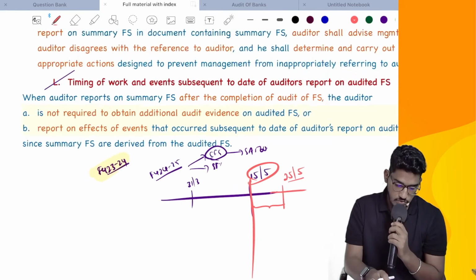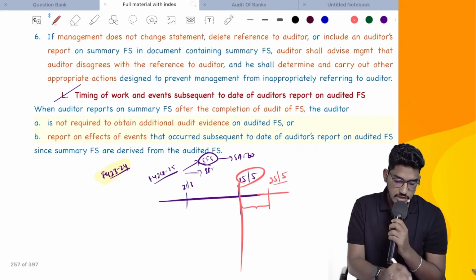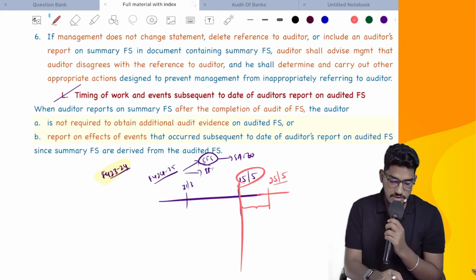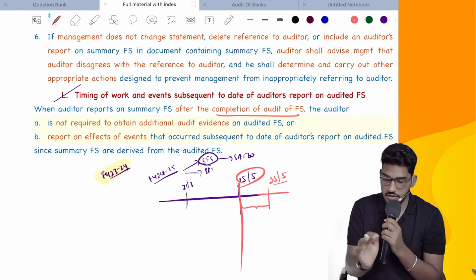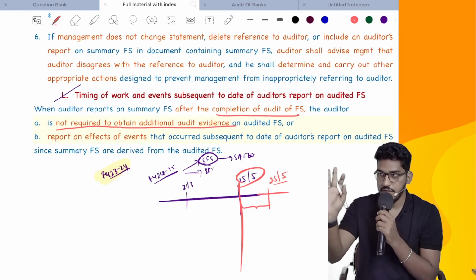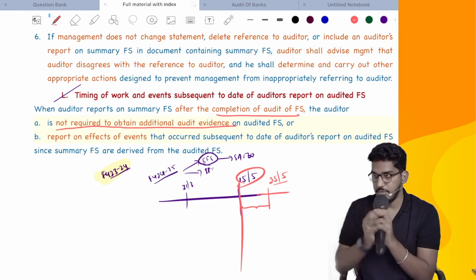Understood? So that is what this paragraph says. When the auditor reports on summary financial statements after the completion of the audit of financial statements, the auditor is not required to obtain additional audit evidence on audited financial statements. Only you have to check the summary.